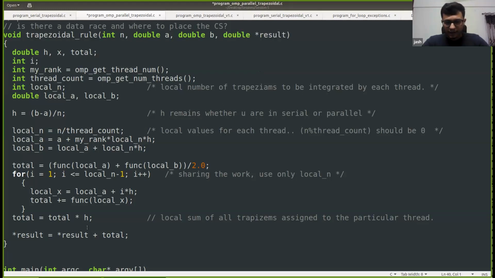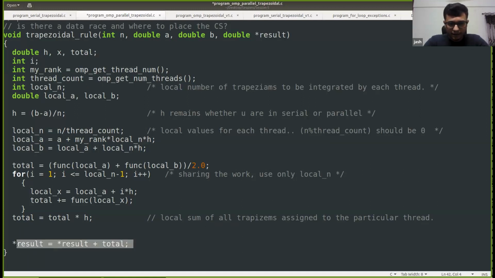And as mentioned, updating the result should be done in the critical section, right? Because result is the shared variable, and we are adding something to result, and each thread is doing this independently, so there can be a potential data race here. Each thread is updating something inside the shared variable, and this can lead to a data race.